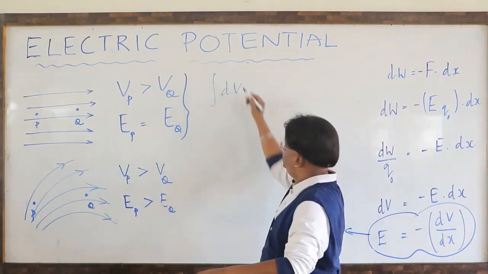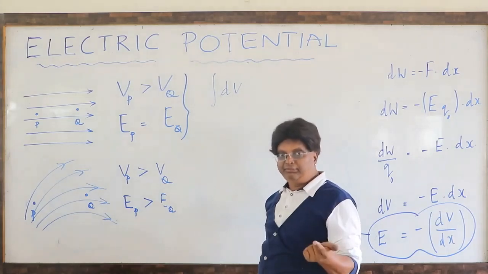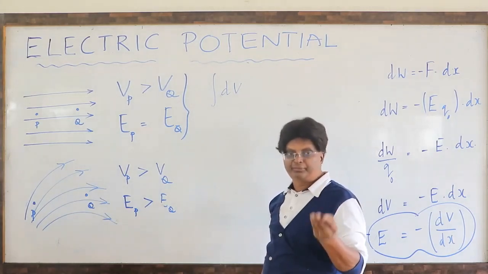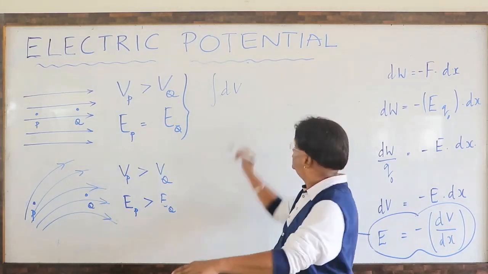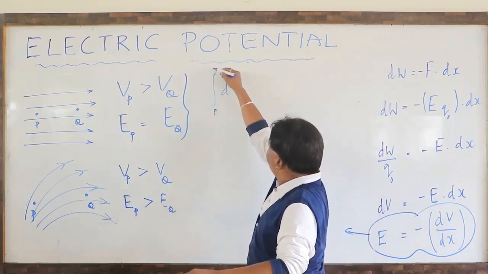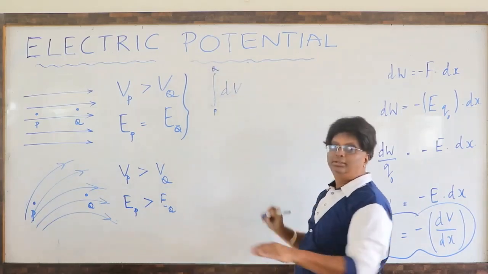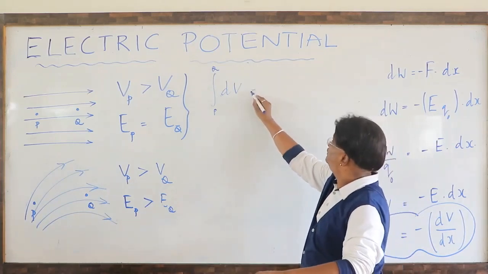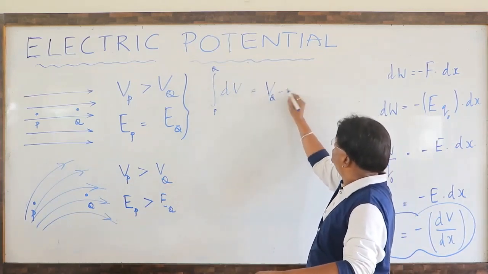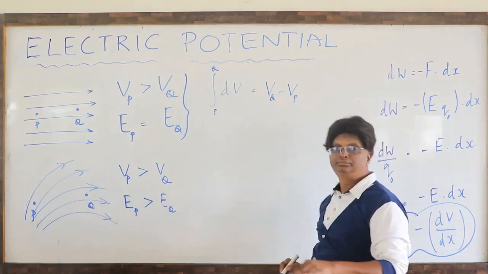Integral dV from point P to Q, suppose you have taken point A to B like that. Suppose it is from P to Q. This is integral dV, which is equal to VQ minus VP.